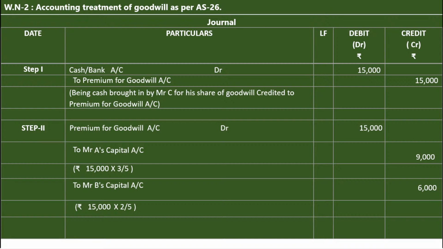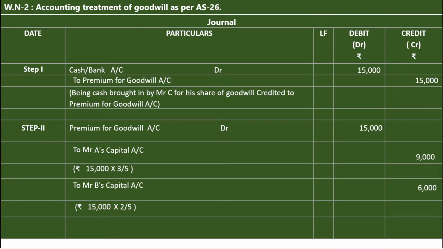What is the journal entry? Premium for goodwill account debit 15,000, to Mr. A's capital account 9,000, to Mr. B's capital account 6,000. This is step number 2. In this question, the goodwill amount is retained in the business. That's why you only have to pass the 2 entries.